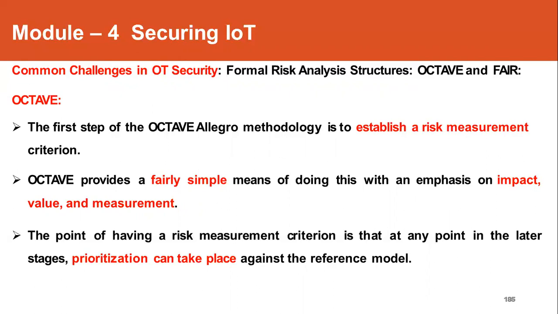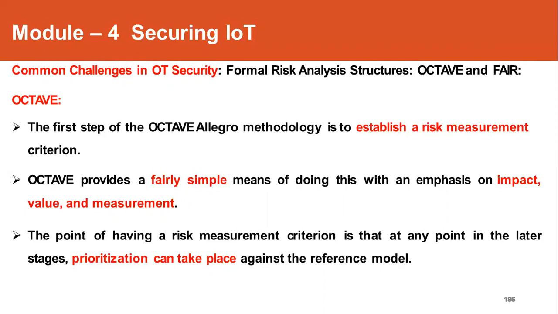So here in Octave, it provides a very simple means of doing this with emphasis on what is the impact, what is the value of that particular scenario, and some way to measure it. So the point of having a risk measurement criterion is that at any point in later stages, priorities can be changed.